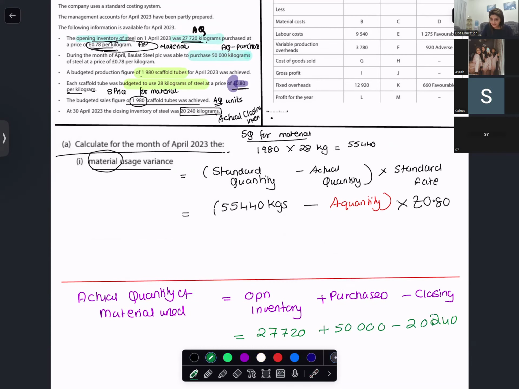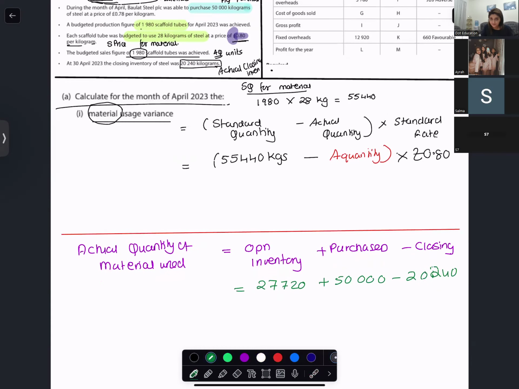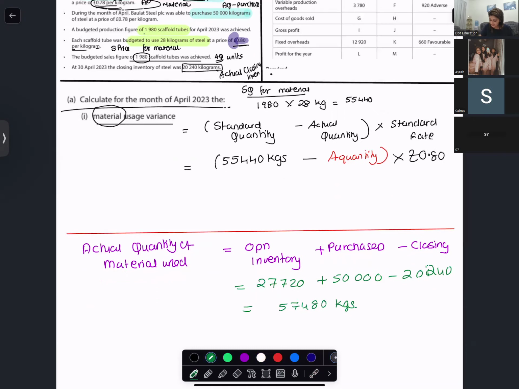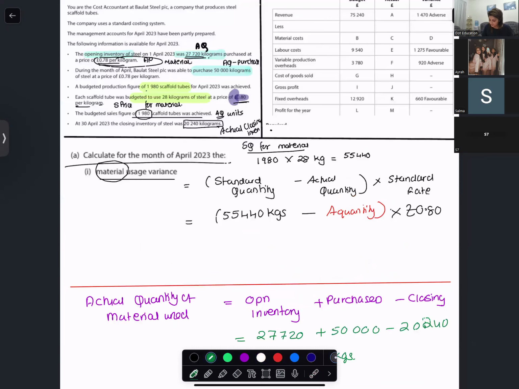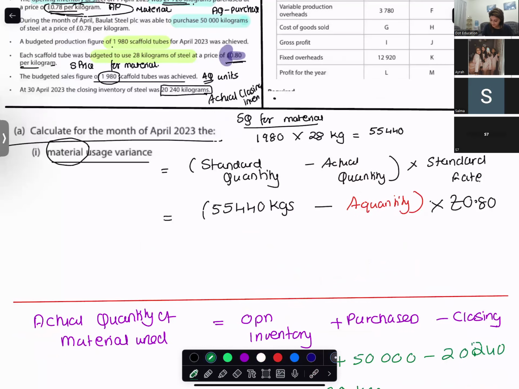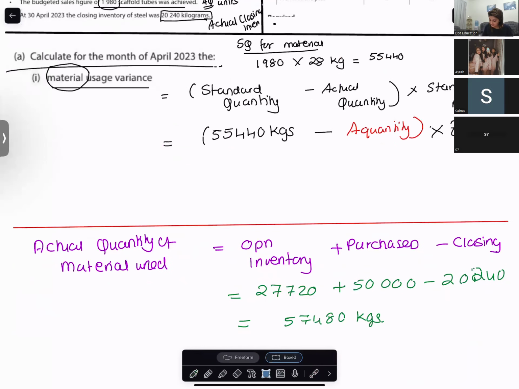So your actual material use becomes how much? 57,480 kilograms. This quantity was not given to us directly, so we had to find it. Are you with me? So 57,480 kilograms is the actual quantity.